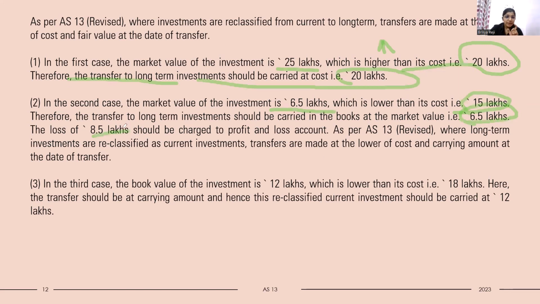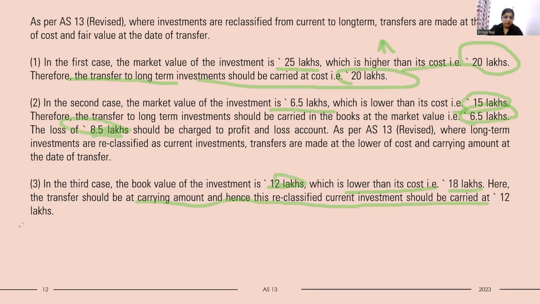But the loss of rupees 8.5 lakhs should be charged to the profit and loss account as per AS 13, where long-term investments are reclassified as current investment. Transfers are made at the lower of cost or carrying amount at the date of transfer. Same provision. In the third case, the book value of the investment is rupees 12 lakh, which is lower than the cost, rupees 18 lakh. Here the transfer should be carried at the carrying amount, and hence this reclassification to current investment should be carried at rupees 12 lakh. That's the provision.